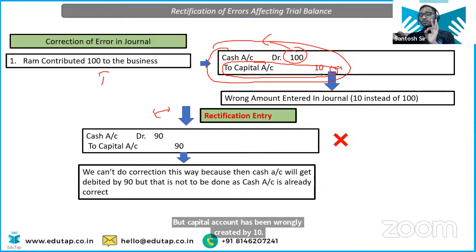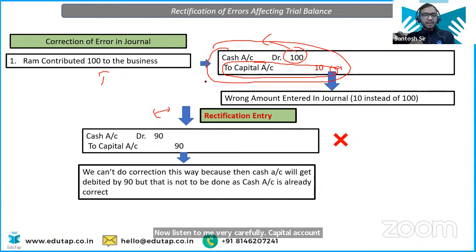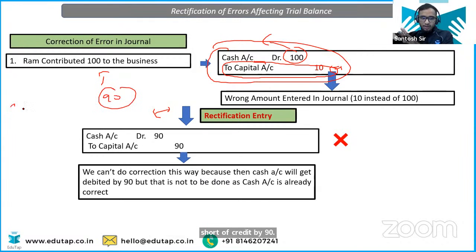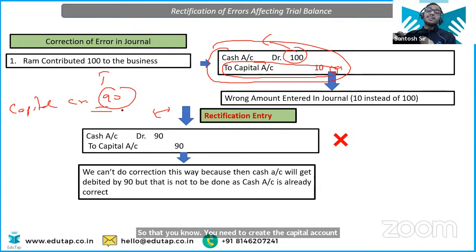Now, listen to me very carefully. Capital account is short of credit by 90 rupees, so you need to credit the capital account by 90 to make it 100. But tell me, what are you going to debit? There is nothing wrong in the debit now. So what are you going to debit in this case? Tell me in the chat section, everyone.